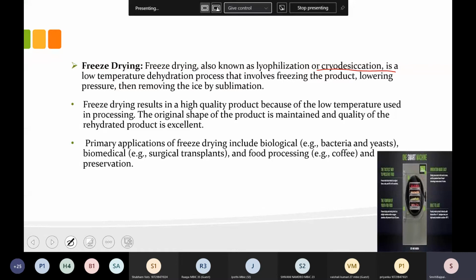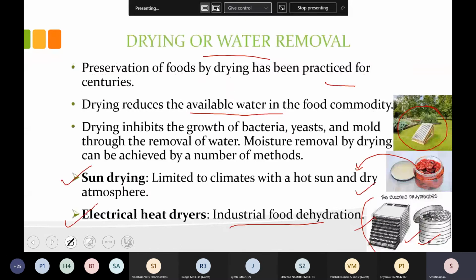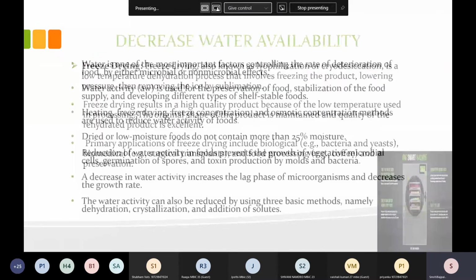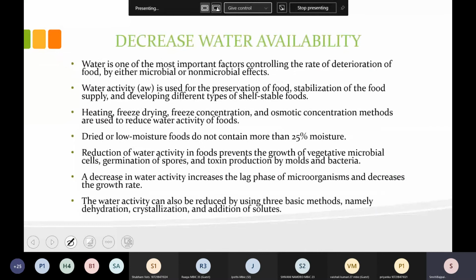So three types of drying we have seen: sun drying, electrical heat dryer, and freeze drying. These are the three techniques of drying for removal of water from the cell, from the food, to reduce microbial activity. Now, after water removal, we will decrease the water availability. Water availability, we have seen, is denoted by AW.